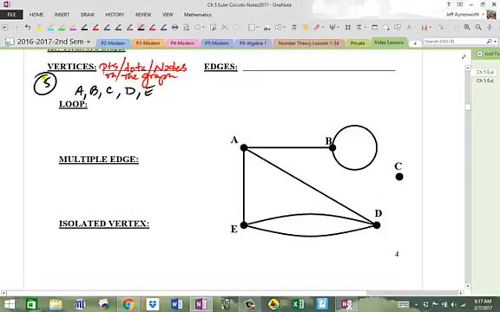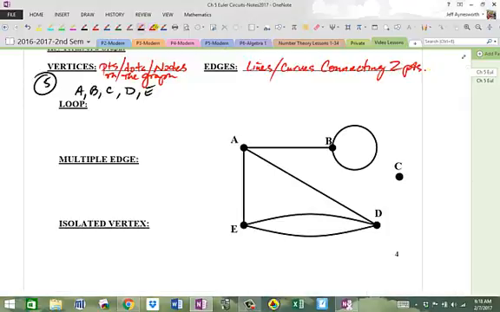The edges are lines or curves connecting 2 points. So lines, but I'm also going to say curves because guess what? It doesn't have to be straight. Look at this one here. This is a curve right here. That's an edge. And E to D, they've got a couple of edges right here, and they're not straight either. So I have to say lines or curves connecting 2 points. So let's list them. I'm going to put this in red so we can see this easily.